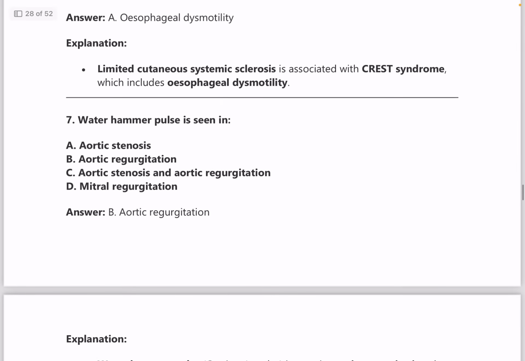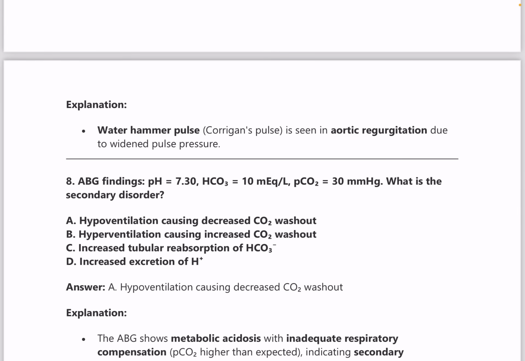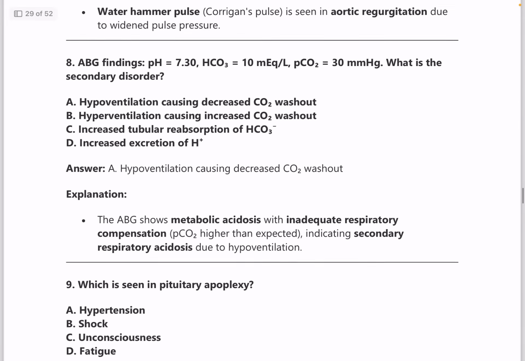Next one, Waterhammer pulse is seen in? Answer, aortic regurgitation. Different types of pulse and different names. Waterhammer pulse is also known as Corrigan's pulse, seen in aortic regurgitation. And aortic regurgitation has a lot of other signs, like Hill's sign and many other signs. So please go through them as well. Sometimes a question can come from there.